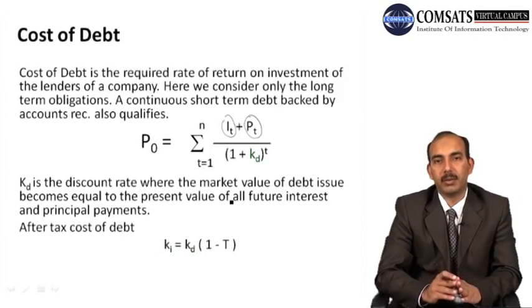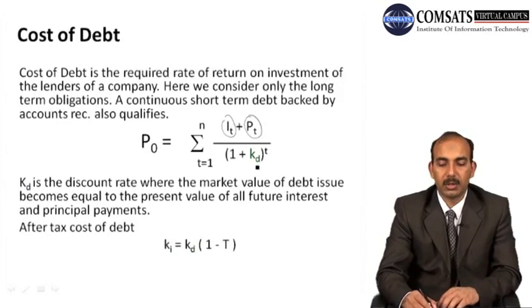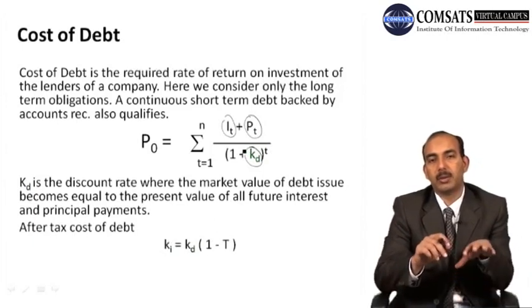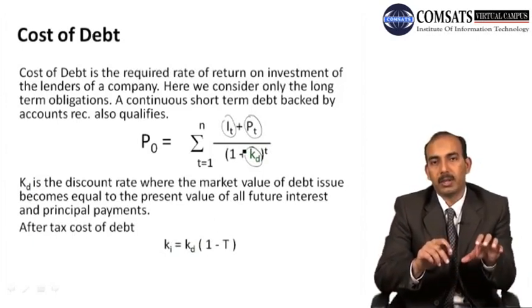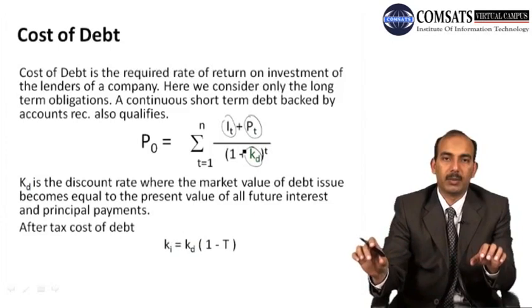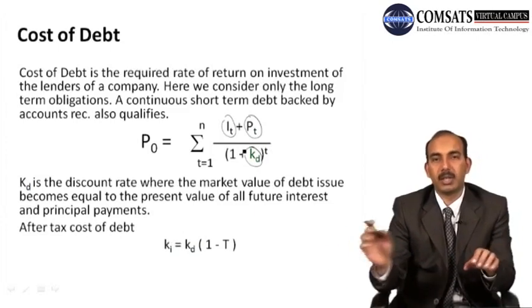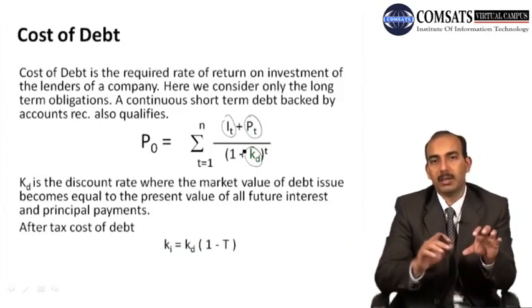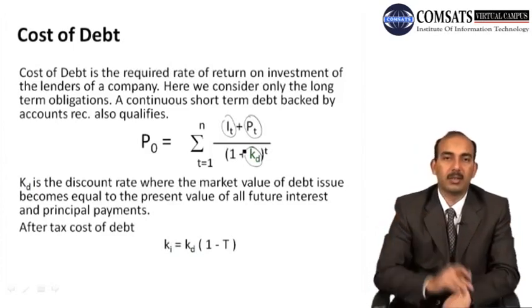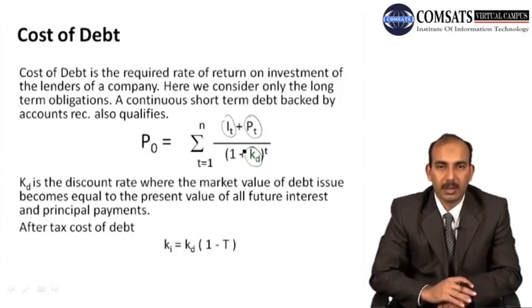And then we calculate the present value of those future cash outflows. We discount them with KD, that is the required rate of return. This is the rate at which the firm's debt at the moment becomes equal to the present value of all the future cash outflows. So when we get those figures equal with that particular rate, that rate is actually the rate of cost of debt.